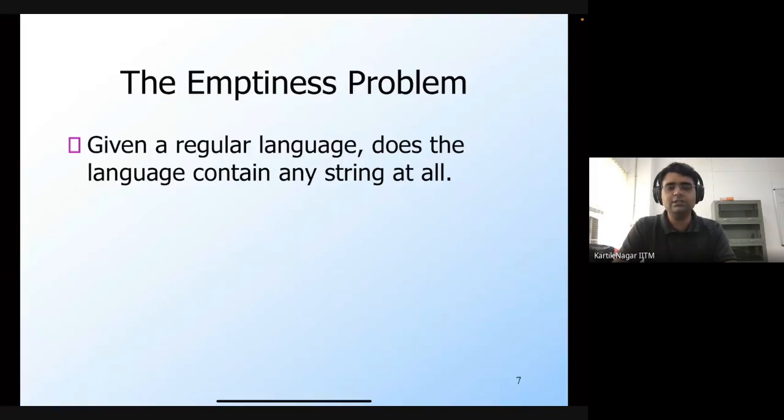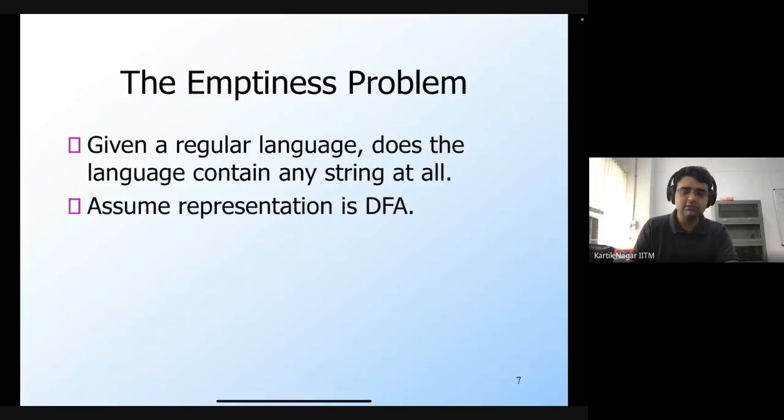So if the final state is reachable from the start state, then the language is not empty. But if the final states are not reachable from the start state, then the language is empty. So that's the simple procedure.